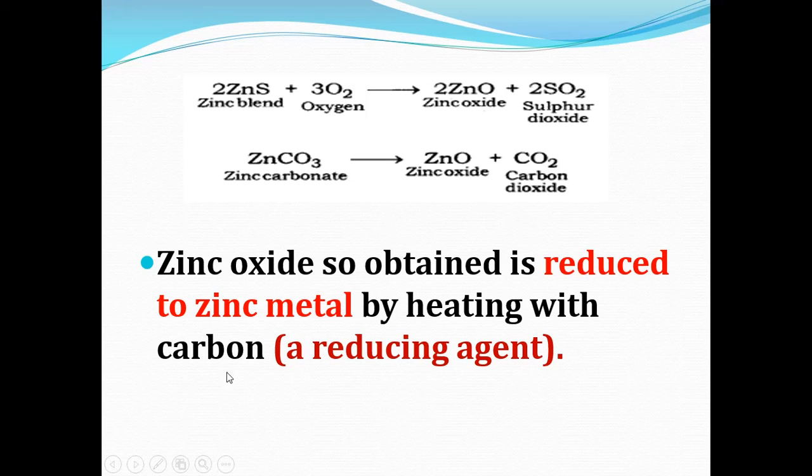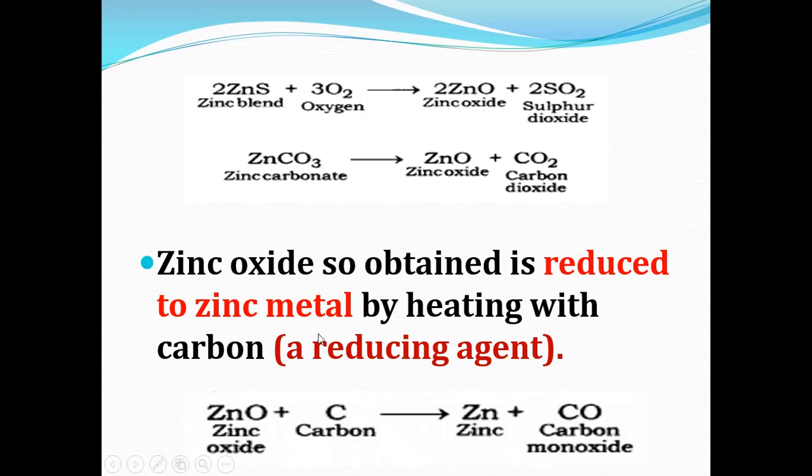Here is the reaction: zinc oxide reacts with carbon to form zinc plus carbon monoxide.